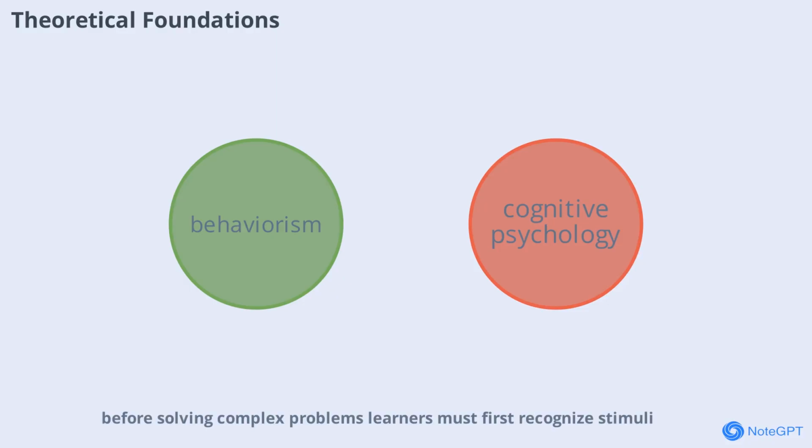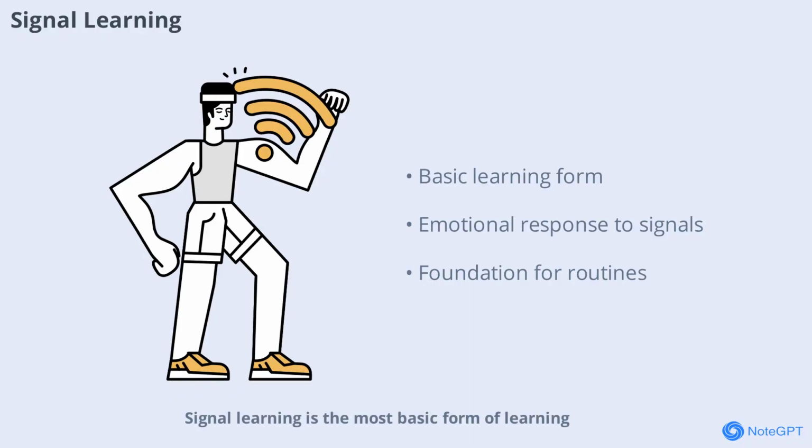For example, before solving complex problems, learners must first recognize stimuli, form associations, and apply basic rules. This hierarchy ensures foundational skills support higher-level thinking. Understanding these principles is crucial for educators aiming to sequence content effectively and for students seeking to master each stage of learning. Signal learning is the most basic form of learning, closely related to classical conditioning.